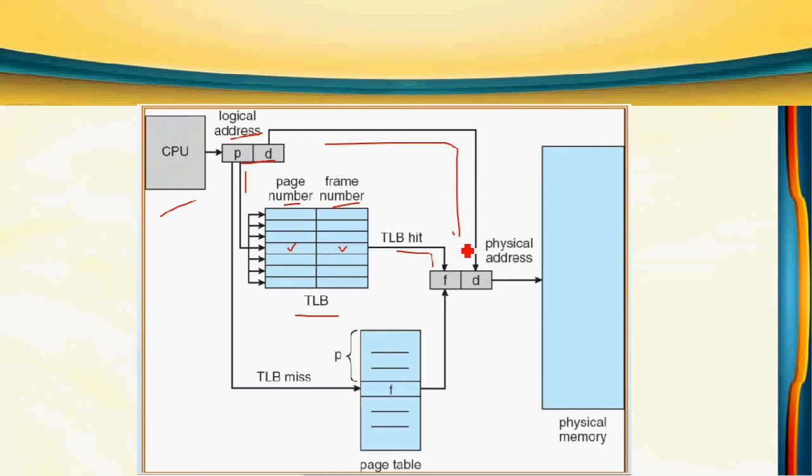Then the offset is added with the frame number, and we get a physical address. That operation is called a TLB hit. So a TLB hit is nothing but the page being identified in the TLB. Suppose in none of the rows the particular page is available, then we go down and refer to the page table. That operation is called a TLB miss. On a TLB miss, the page is not in the TLB, so we come to the page table to get the frame number. Take the frame number, add the offset, and we get a physical address. So this is with the TLB.